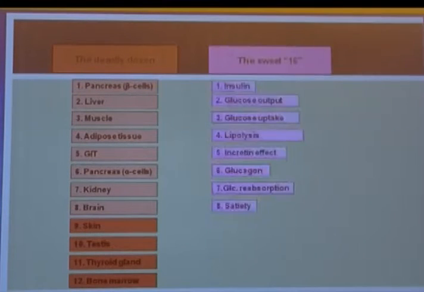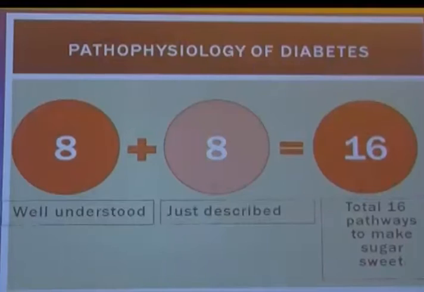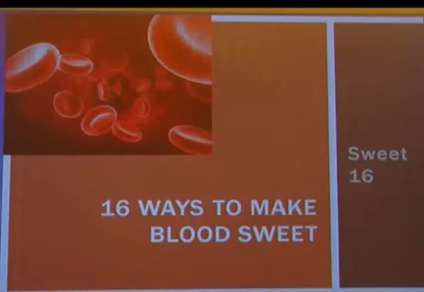So this completes the list of 16. So deadly dozen we were going to talk about, but it has ultimately become 16. These are the dozen, and we just discussed what are the other 4. So total it makes 16. So well understood 8, just I described 8. So total 16 pathways to make sugar sweet. So that's why it makes 16 ways to make sugar sweet, that is sweet 16.